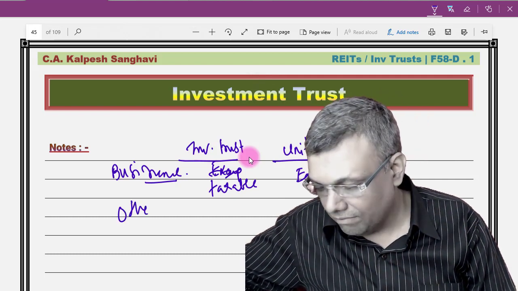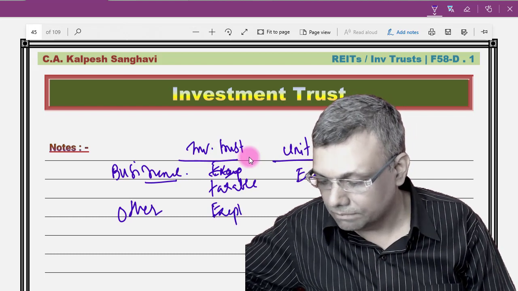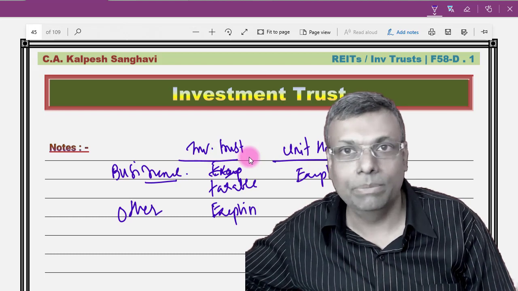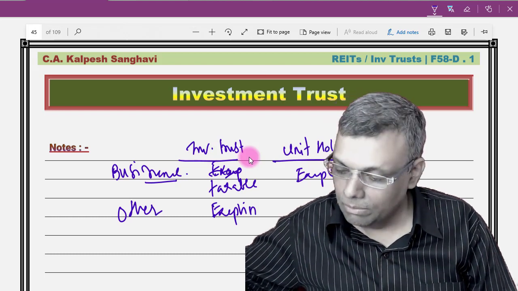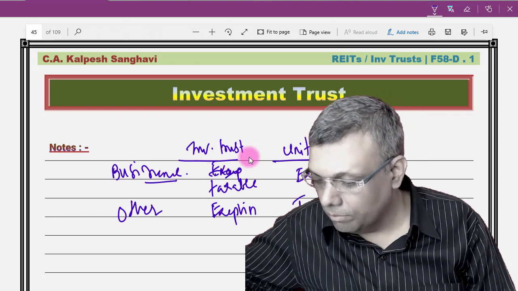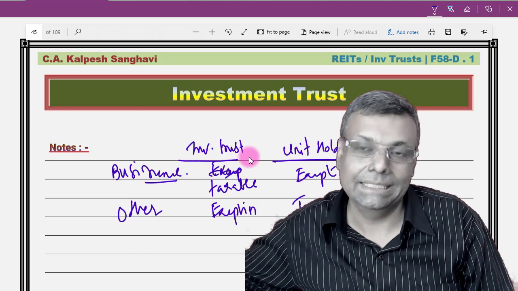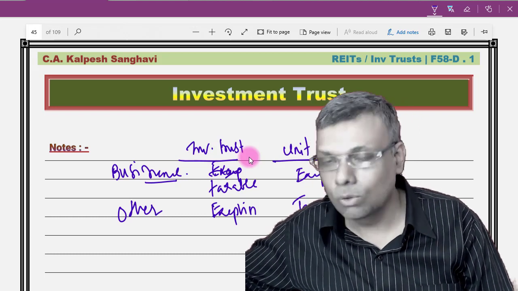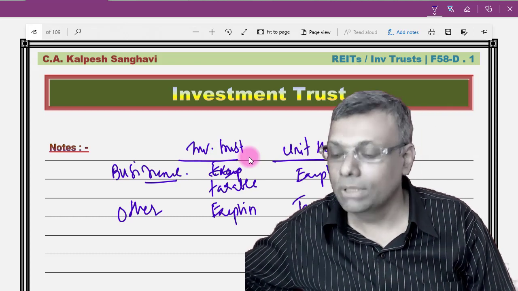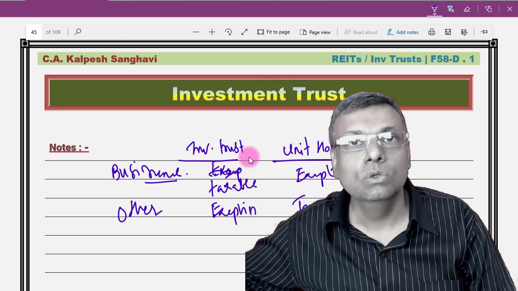If you have any other incomes, then the investment trust is given a full exemption. Other income is not other sources. It is any income other than the business income, maybe capital gains, other source income, whatever, which will be given an exemption in the hands of the investment trust, and the unit holder will be taxable. Of course, everything will be to the proportionate figure to that extent. That means if you are a 1/10 unit holder, then 1/10 of your proportionate share. And the nature of income in the hands of the investment trust will remain the same as in the hands of the unit holder.